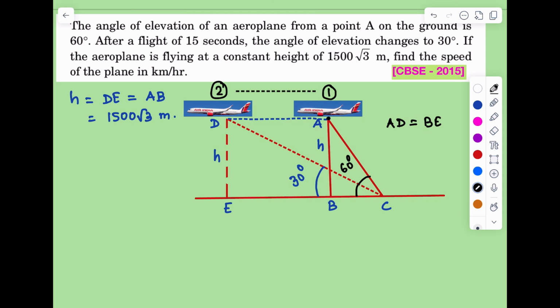Now the distance EB can be found out by EC minus BC. This is the same as BE. If we consider the triangle CDE, in triangle CDE,